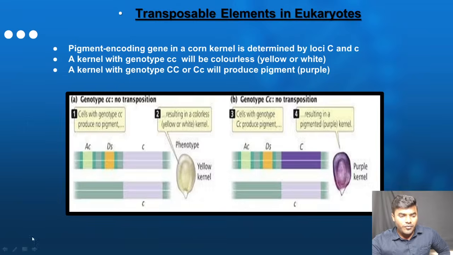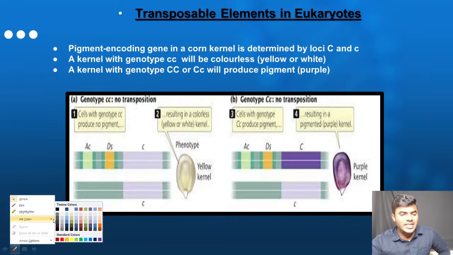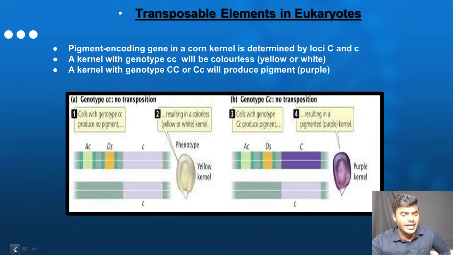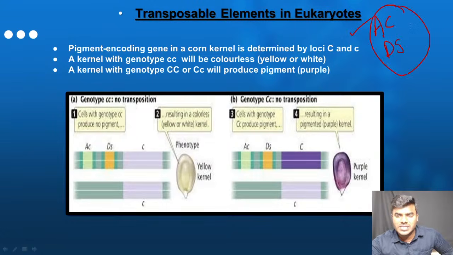Now if you understand the upcoming 3 slides, the concept is crystal clear, but it is a confusing concept. Pay attention, use the brain. Now we are talking about the AC and DS transposable elements, what their function is, how they are coding. Don't get confused, just use the brain, apply the knowledge, you'll get a very good idea.